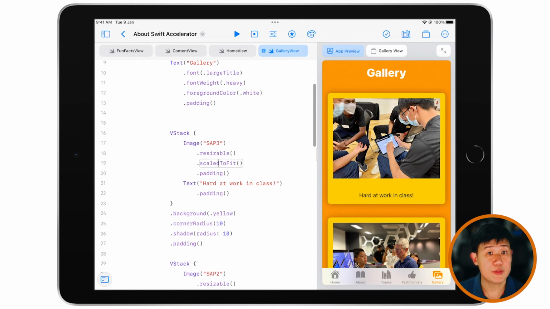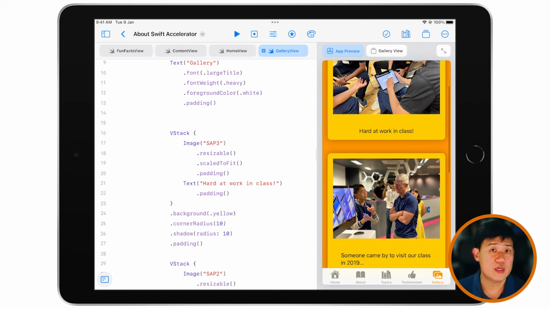We set it to be resizable. We set it to be scaled to fit. And we have padding, and we add a caption underneath it. Outside of every V stack, we set the background to be yellow, give it some corner radius, give it some shadow, give it some padding so that it stands out on its own. So you can see over here, we have some pictures from the Swift Accelerator program. I hope this gives you some ideas about what you can include in your app.